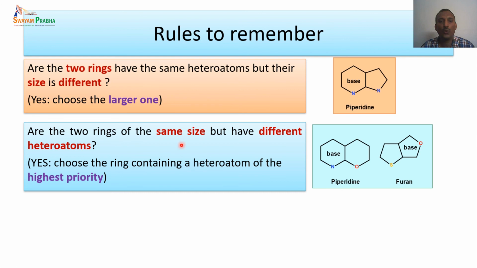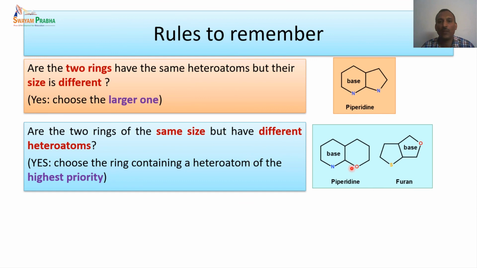The next one is we have two rings having the same size but they have different heteroatoms. So in that case, how do we name them? We have a 6-membered and another 6-membered, and a 5-membered and 5-membered. So in this particular case, we have to choose the heteroatom having the highest priority.